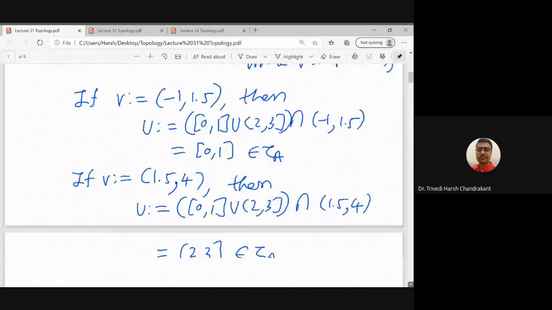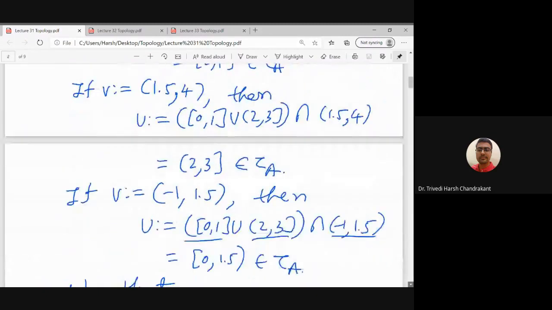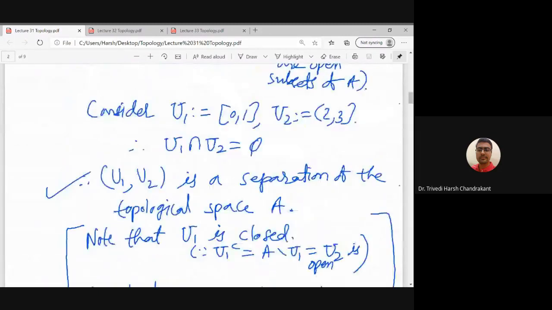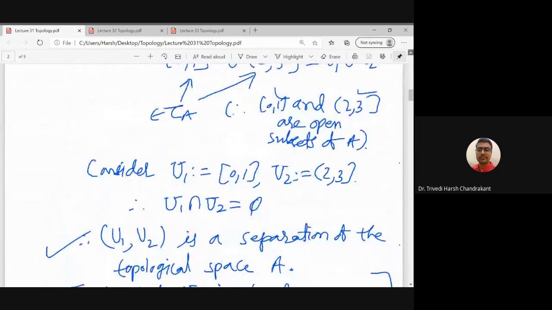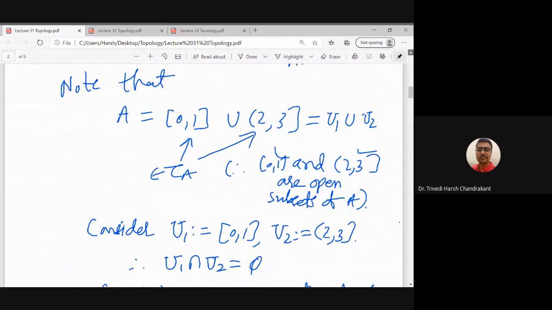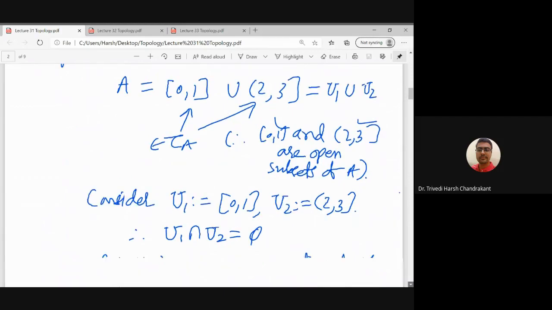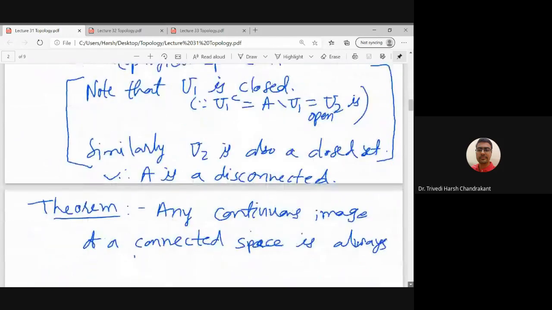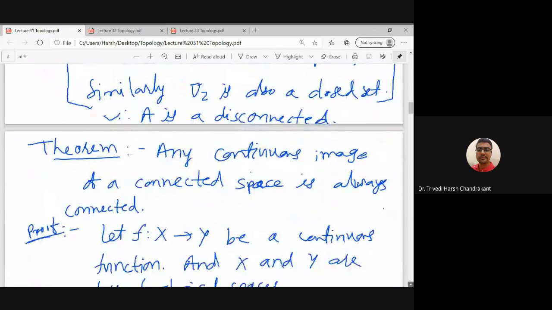With respect to the subspace topology this set is disconnected, because we will find two non-trivial open subsets of A which are disjoint and whose union is A, so that is a separation of this set. So in subspace topology, we can find many examples of disconnected spaces.